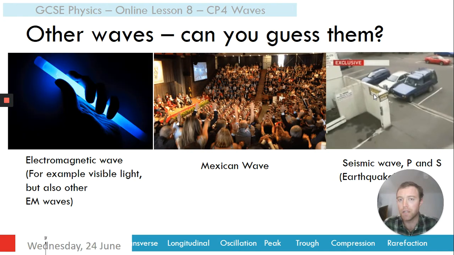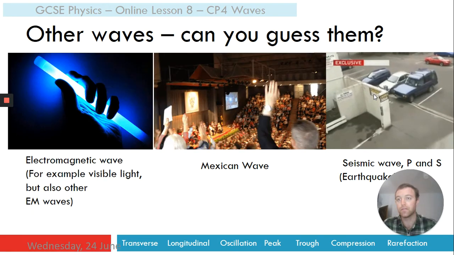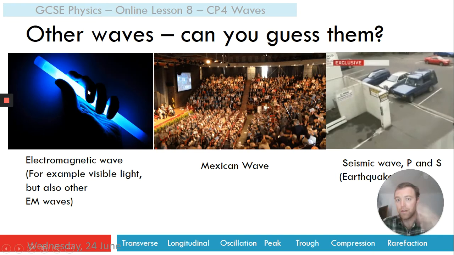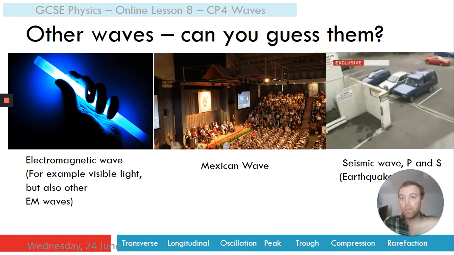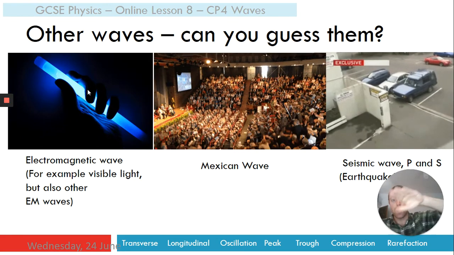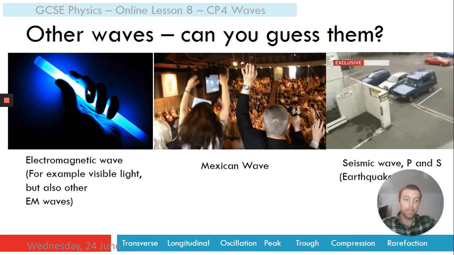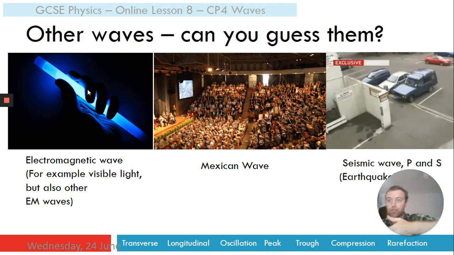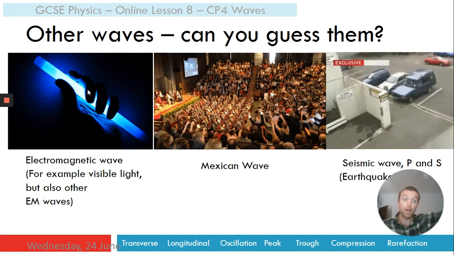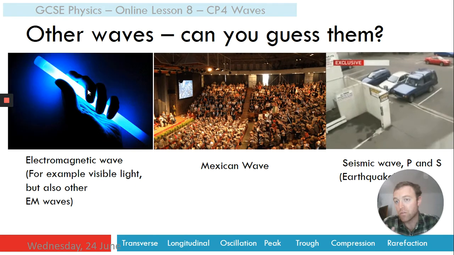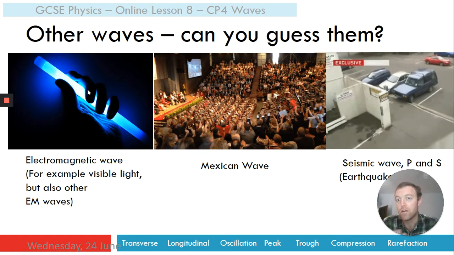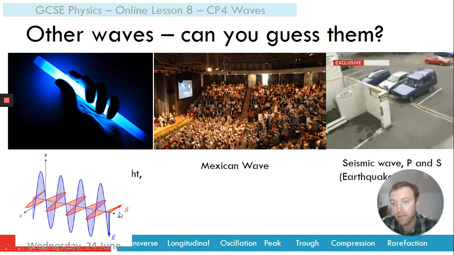Okay, so you might not think of light as similar to a water wave. You might not think of it as a traveling kind of oscillation or a traveling vibration. However, if we zoom in on one ray of light, one photon, we might see something like this.